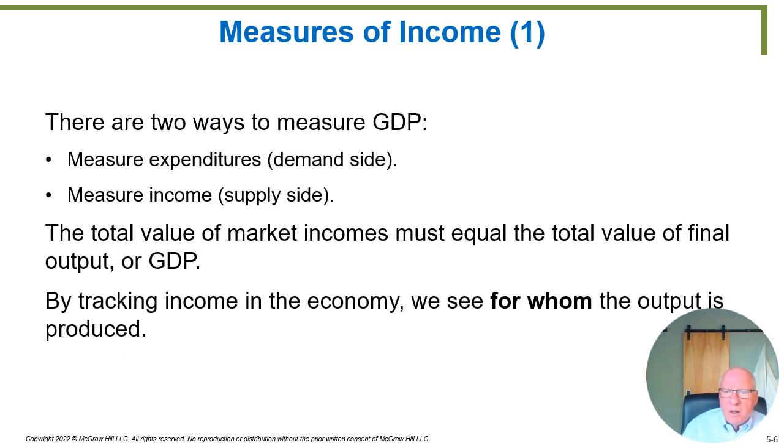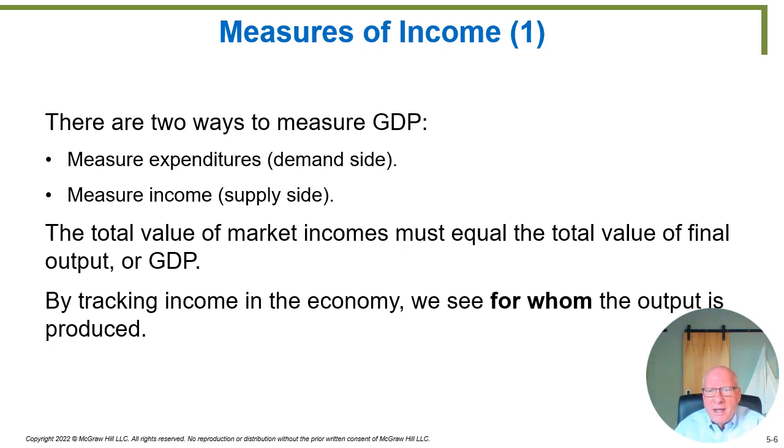So now what we're going to take a look at is there are two ways to measure GDP. We can measure on the expenditure side, which we call the demand side. In other words, how do we know how much stuff the country produced? Well, go figure out all the things people bought, all the new things people bought. But do you all recognize that if you bought a new thing, someone had to make it?